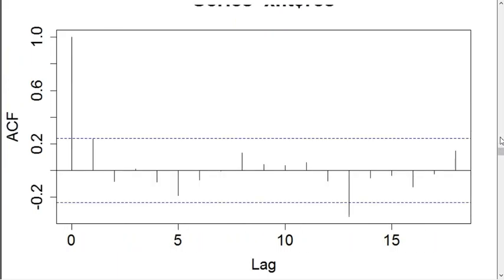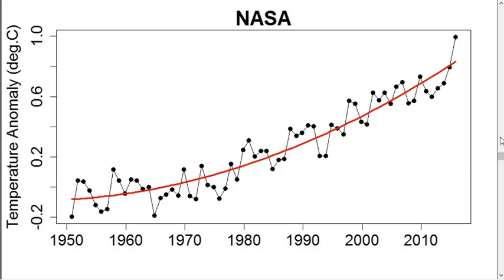I can compute the autocorrelation function. There's a little bit of departure, but it's not a lot. It's at higher lags, and the Box-Pierce test says cannot reject the idea of white noise. It's plausible from these data that the residuals of that fit are just white noise. So that means we have another model for the data from 1950. It is a model which is quadratic function of time, where it is increasing over time, but the rate of increase has been going up.